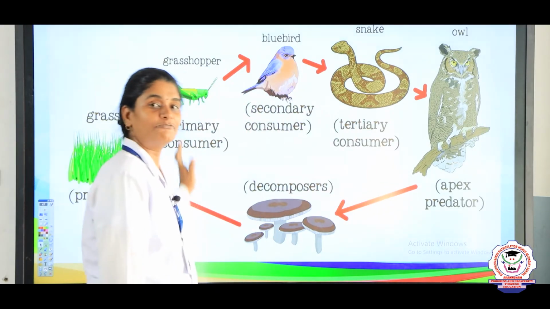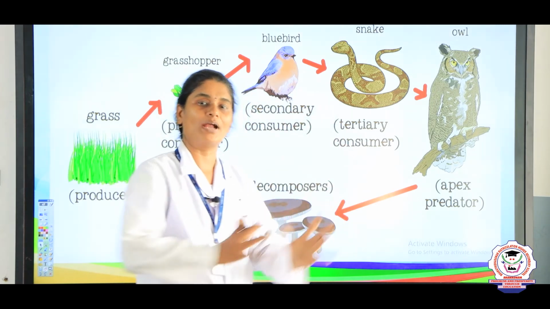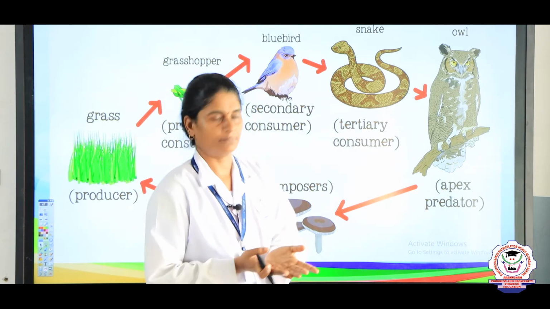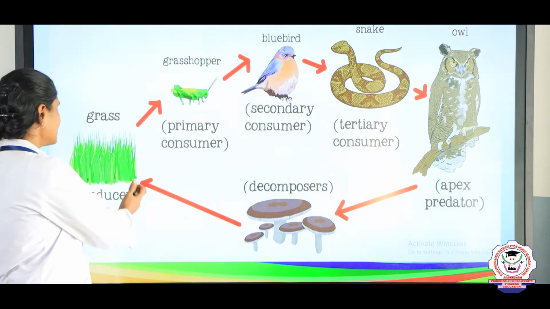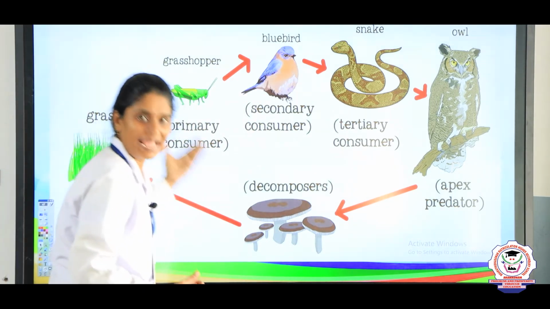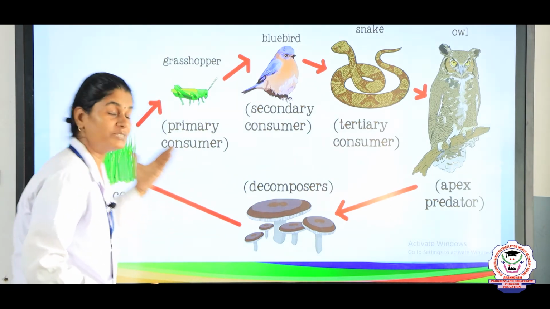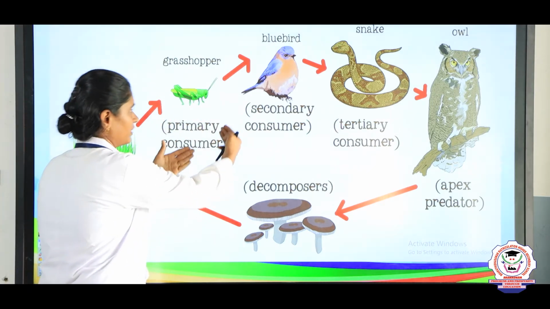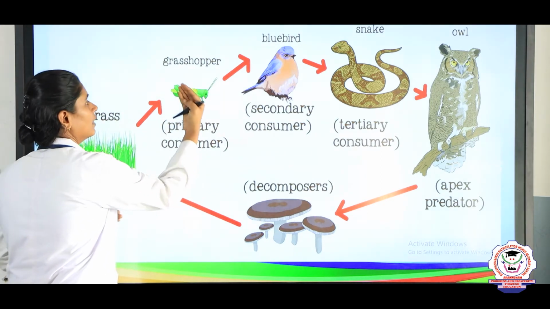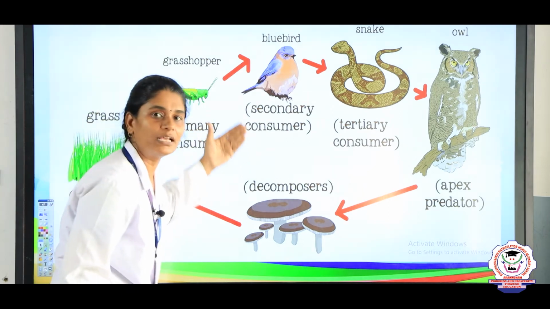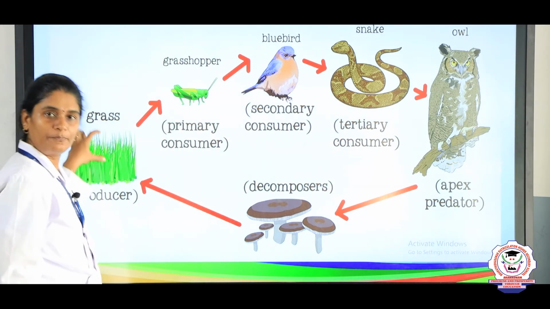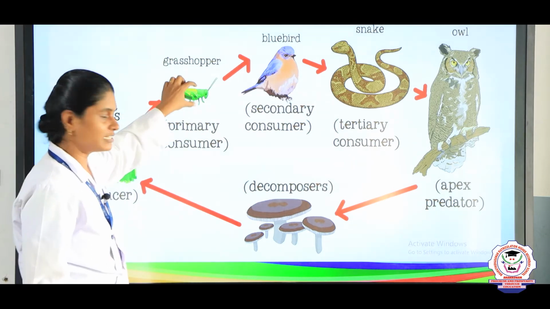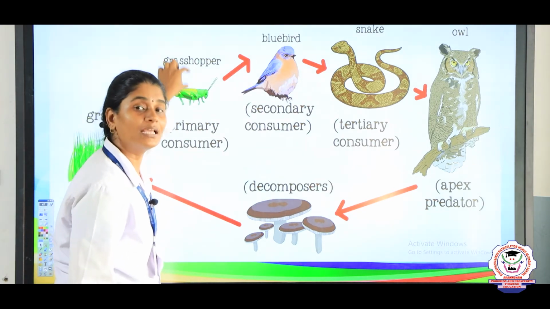By seeing the food chain, we can understand that if we remove one single population, it is going to affect the complete ecosystem. Here you can see the grass. Plants produce their own food, that is why they are called producers, and this grass is eaten by a grasshopper. That is why the grasshopper is called a primary consumer. It consumes the grass, that is the producers, so it is eaten by the first animal, and is known as a primary consumer.